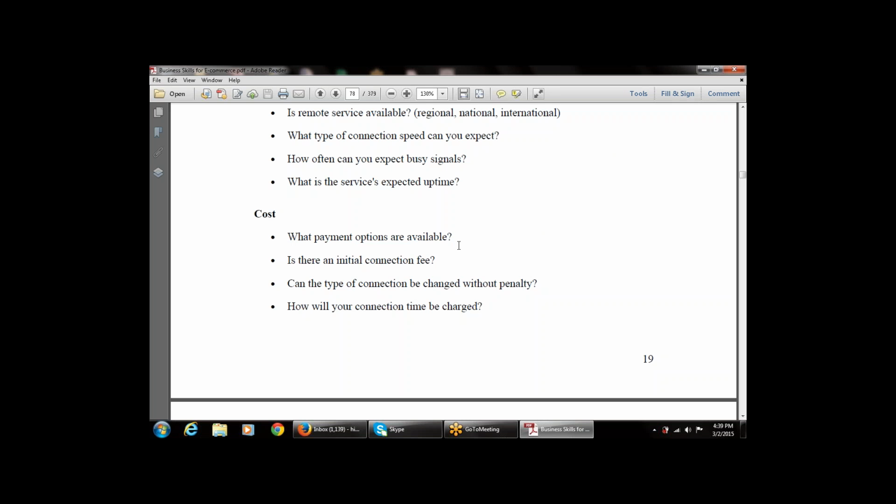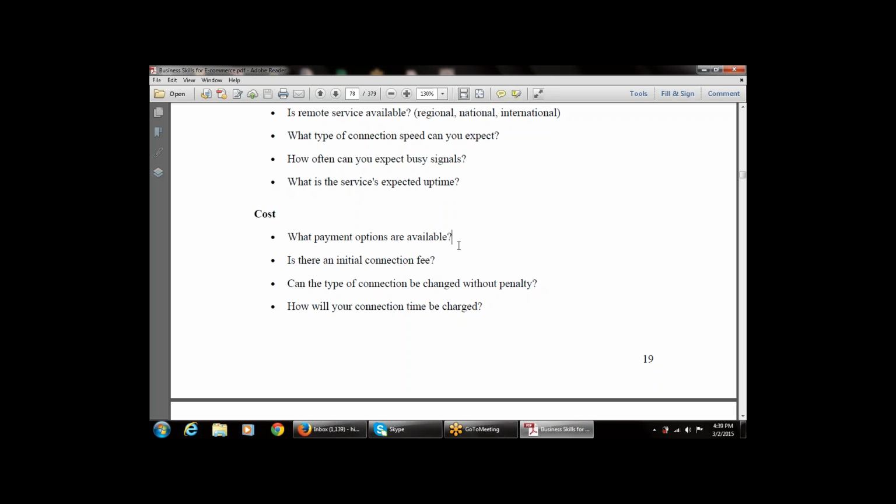Can the type of connection be changed without penalty? So if I want to change the connection from ISDN to a dial-up connection, for example, is there any penalty? For example, if you are choosing an ADSL plan and moving from ADSL level 3 to ADSL level 5, what type of penalty, what payment, are you required to give? That is a good example.